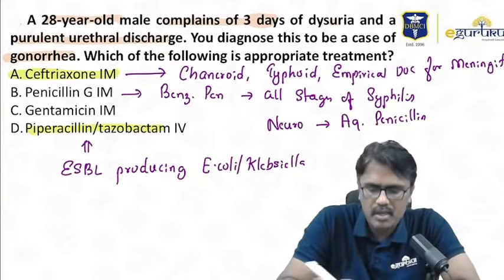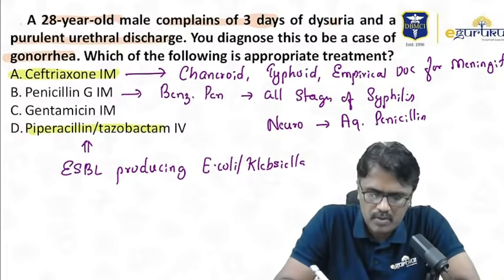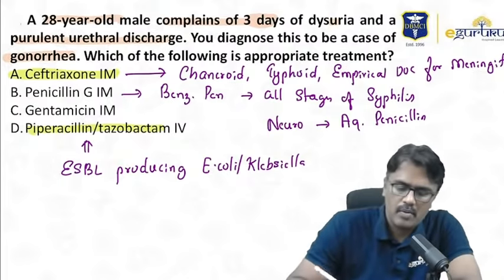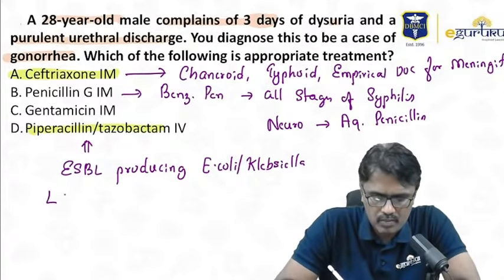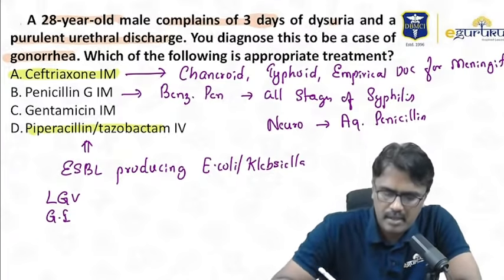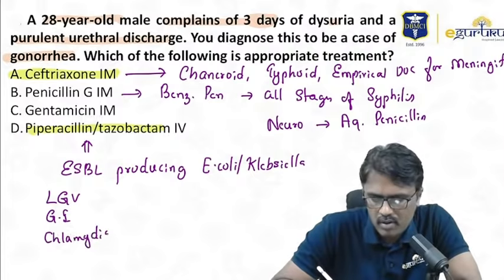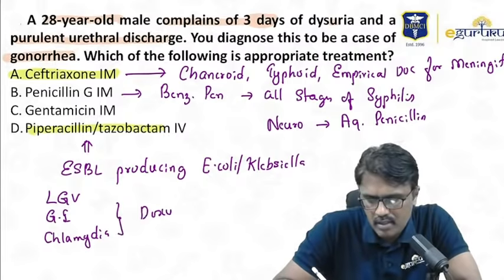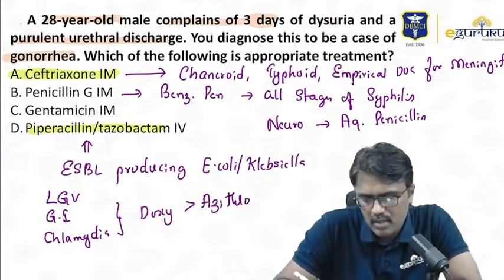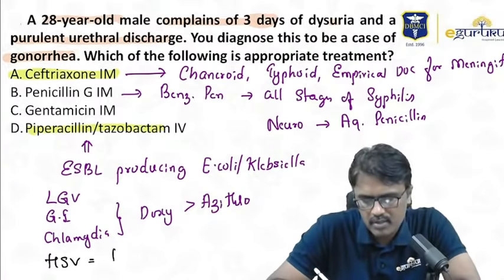A combination of beta-lactam plus beta-lactamase inhibitors is used for ESBL-producing E. coli or Klebsiella. Now, other STDs are also asked: lymphogranuloma, granuloma inguinale, chlamydia. For all these STDs, the drug of choice is doxy. If doxy is not there, next you can go for azithro. Now, another STD they ask about is herpes. For herpes, the drug of choice is acyclovir.